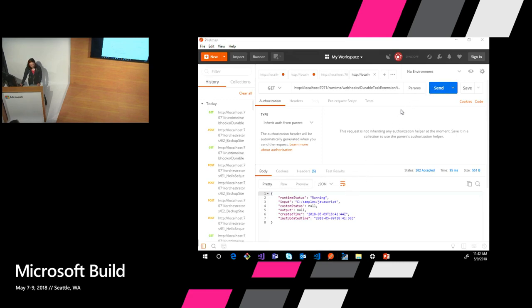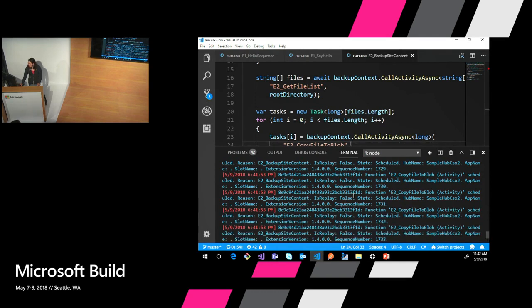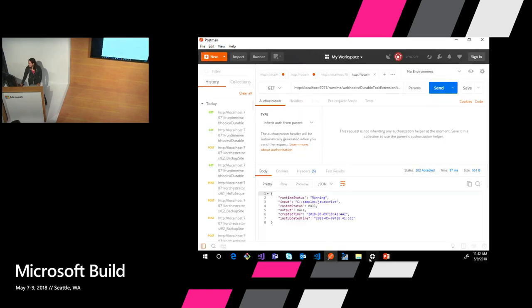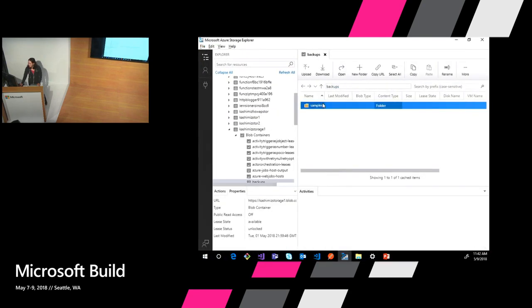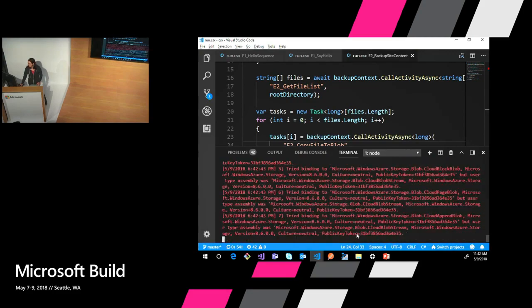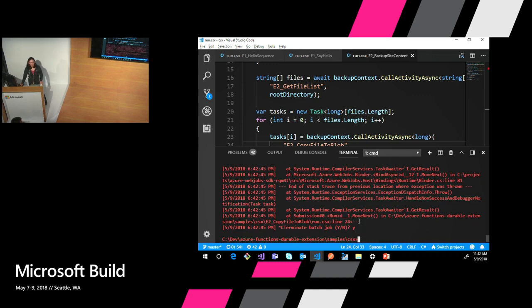All right, let's check out what's going on. We can see it's still running. If we go over to our console here, we can see it's called a bunch of copy file to blobs, and it's waiting on all those to come back. Give it a bit to run. Not yet. If I go over into Azure Storage Explorer, unfortunately, I don't think I can increase the font size on this, but we can see, oh, that was a previous run. But I can see that there's a sample folder created, and my JavaScript samples should start showing up in there as this function runs and restores them up there in parallel, or it could crash on me. All right. Clearly, I did not burn enough incense, but you get the idea.